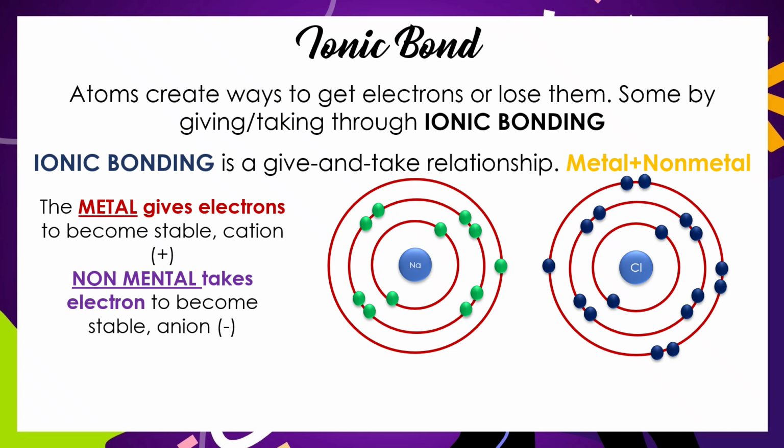For example, in sodium chloride, sodium is the electron donor and chlorine is the electron acceptor. Sodium is a metal and chlorine is a nonmetal. This is an example of ionic bonding.